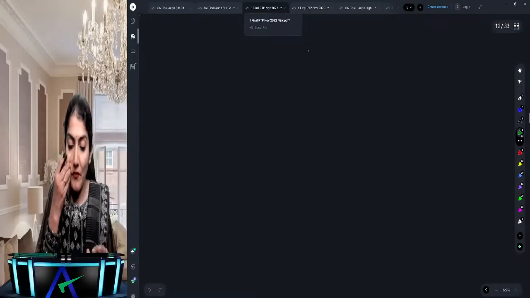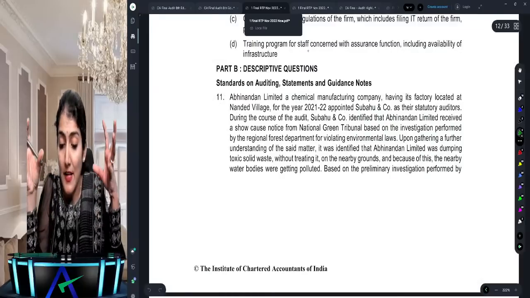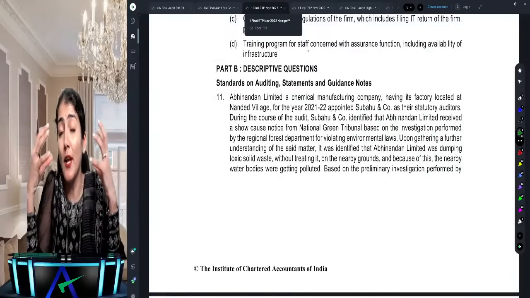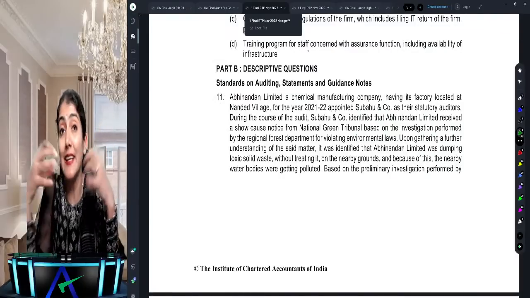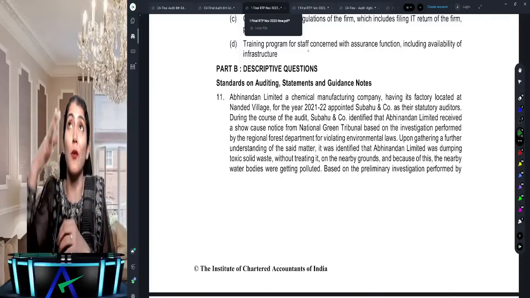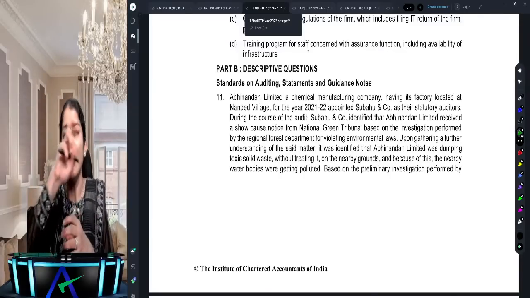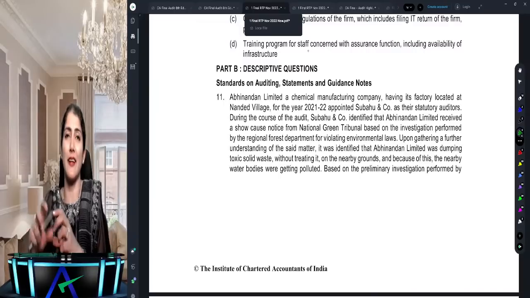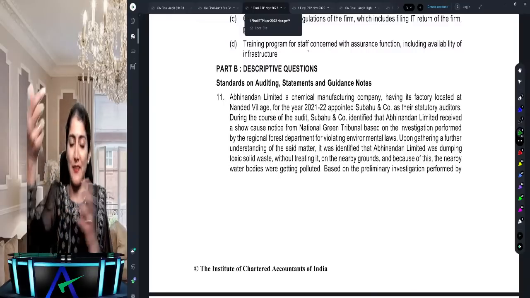Right. So what does the question say? Abhinandan Limited. So in the exams, you have to be very quick in reading. You cannot skip reading, because sometimes when you come towards the end of the question, you think, oh, I need to read the question entirely. So do a quick reading and come towards the end. And if required, then you go to the detailed reading again.